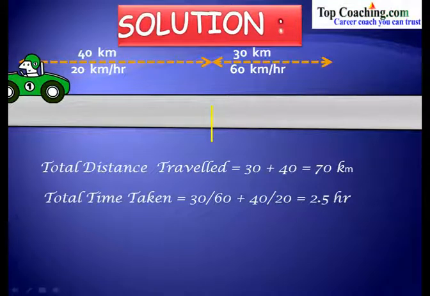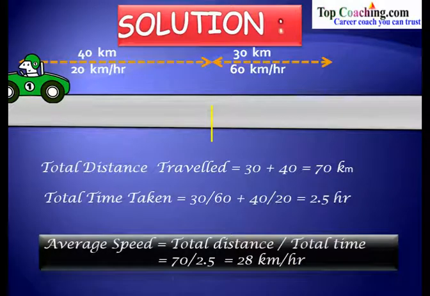And what is the formula for average speed? Average speed is equal to total distance traveled divided by total time taken. The total distance is 70 kilometers and the total time is 2.5 hours. So 70 divided by 2.5 is equal to 28 kilometers per hour.